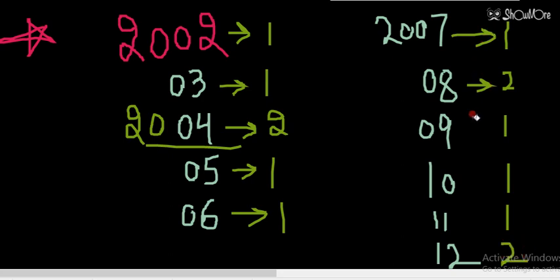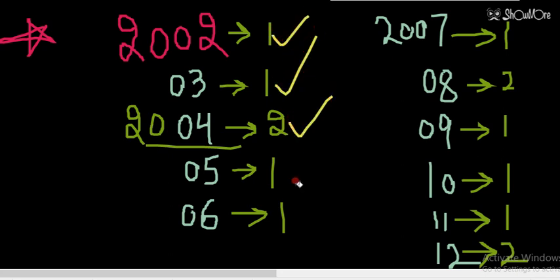So let's discuss the concept now. After this question we will end this session, and one question I will give you in the homework. So this is now 2002, so it is 1, 1, 2, and 1, 1, 1, and with this 7 is completed.